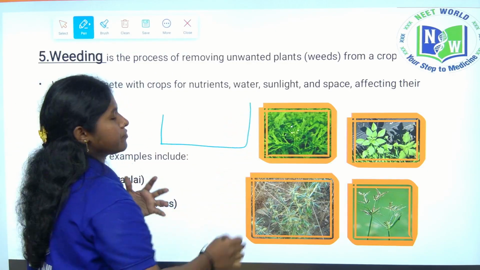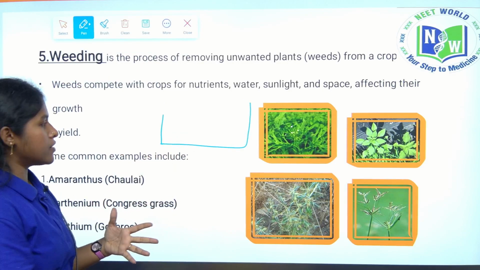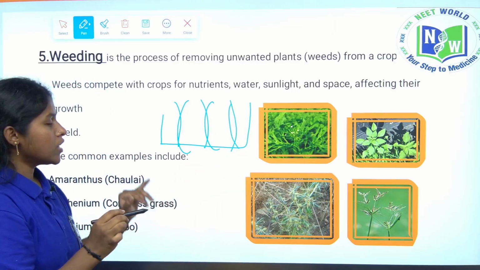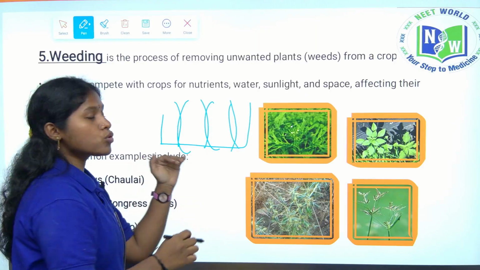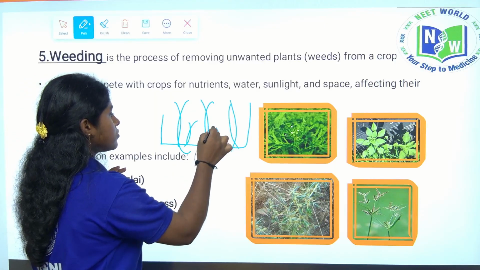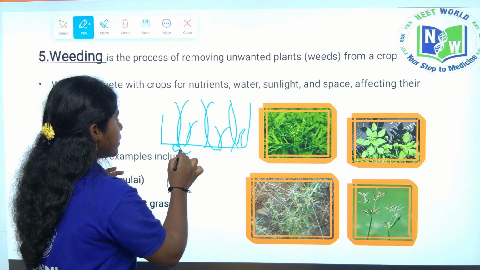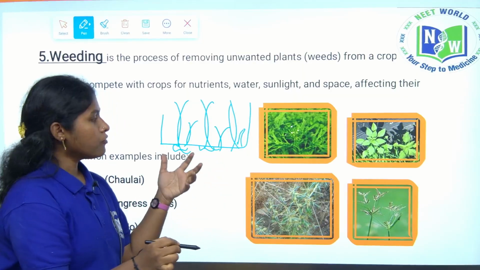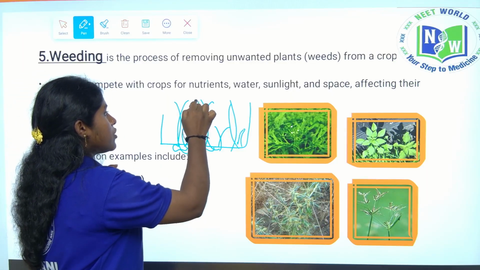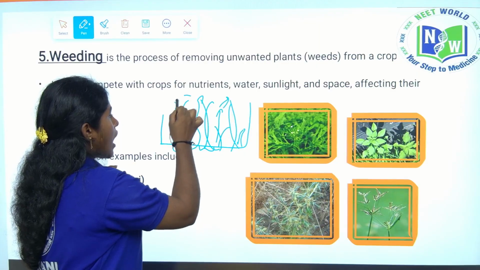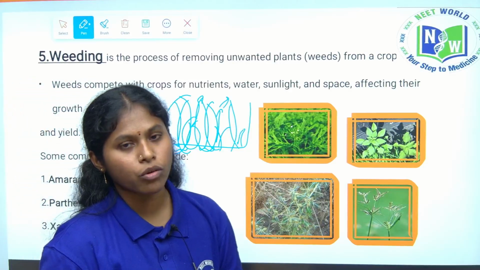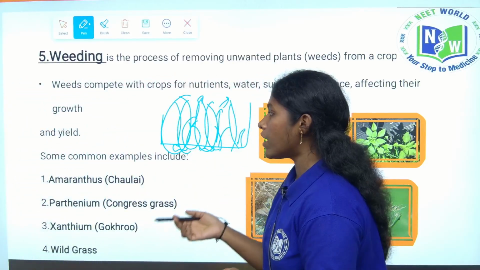This is the field. This is a piece of land. I am cropping the plants. These are my desirable plants. But I didn't sow any seeds of weed plants, unwanted plants, but they will grow. Then they compete with my desirable plants for water, nutrients and sunlight. Thereby they will grow efficiently. Our desirable crop will also grow, but the nutrients are mostly used by the wild plants only.